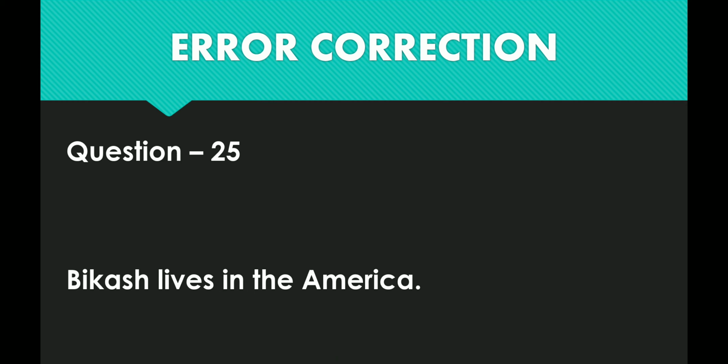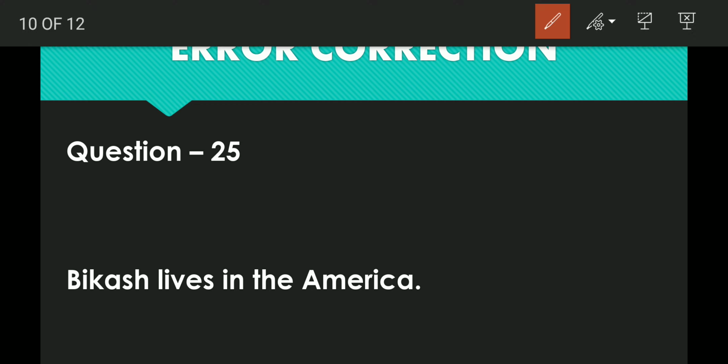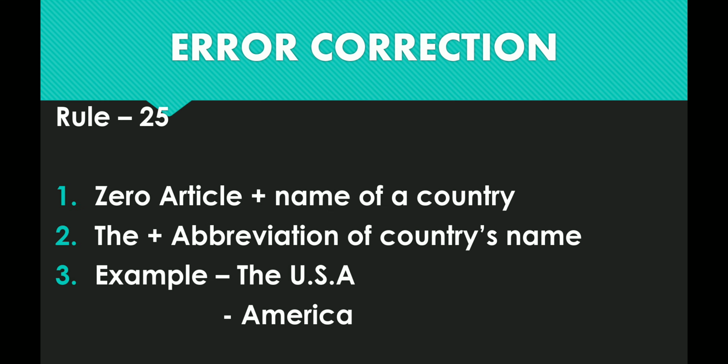Vikas lives in the America. Very, very important. What is the important part? America is the important part. America is a country's name. Do remember, do not use the definite article the before a country's name. But where can I use it? Just check the rule here.